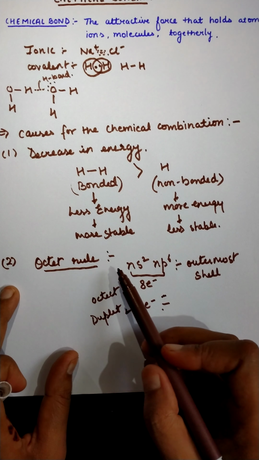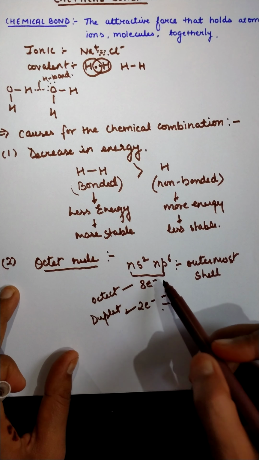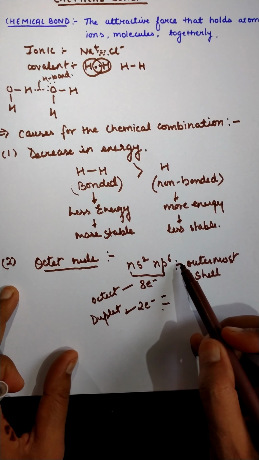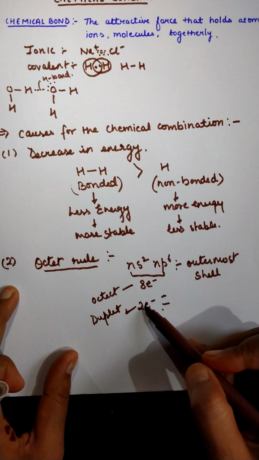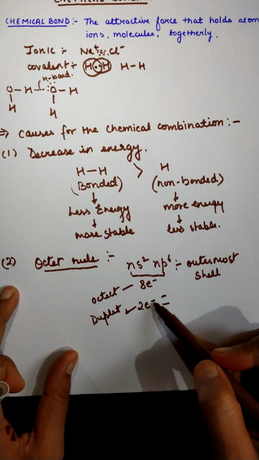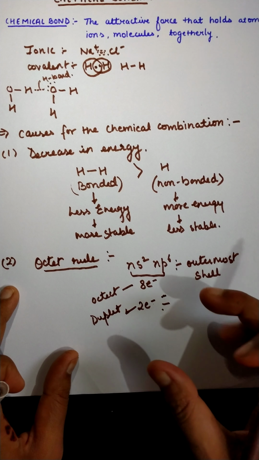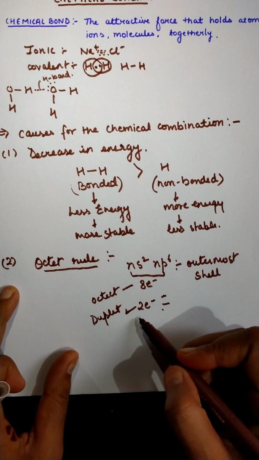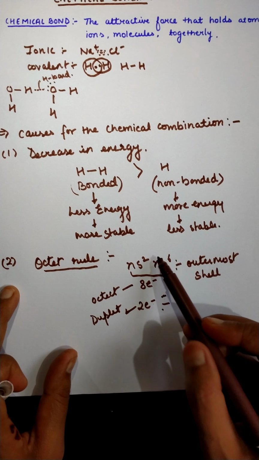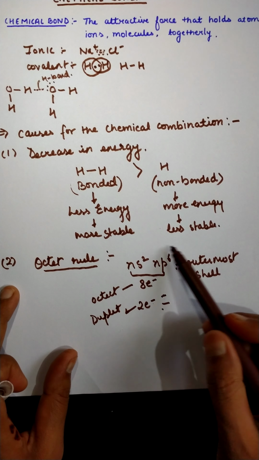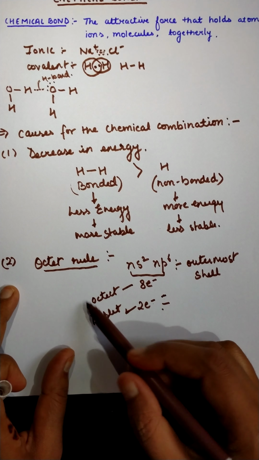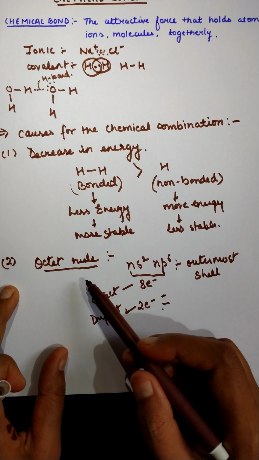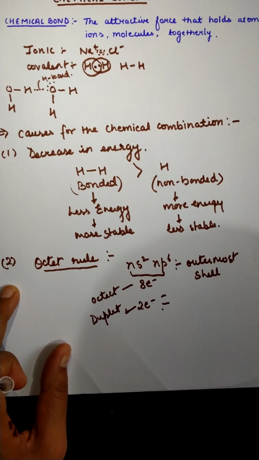So according to the octet rule, every atom wants 8 electrons in its outermost valence shell, and helium wants 2 electrons in its valence shell. Helium and hydrogen, having only one shell, want only 2 electrons in their valence shell. If they have this number of electrons, like 8 electrons, then their octet is complete. This is called an octet, and such elements are more stable.